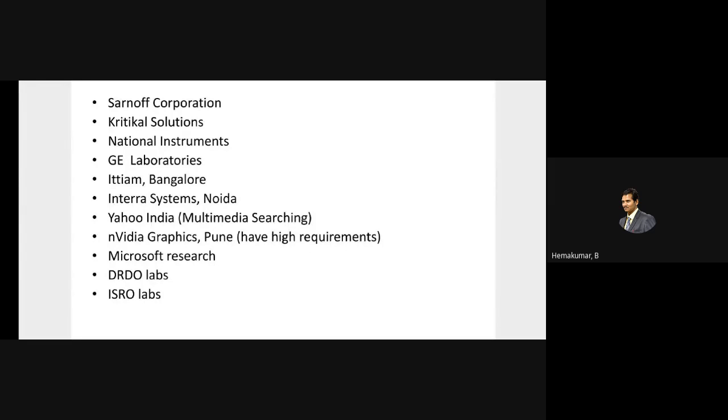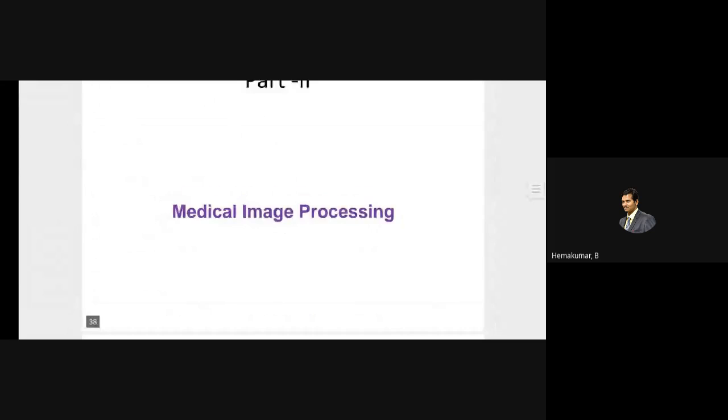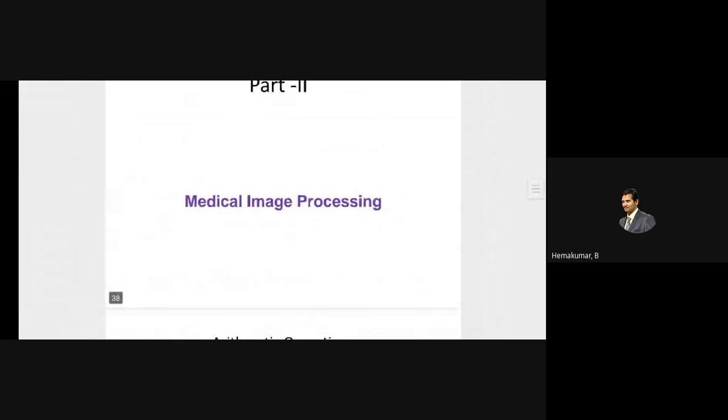Day by day, they are using this, particularly the companies like GE, Philips, and many others, Wipro. These are the major companies which produce the scanning devices like CT, X-ray, and MRI. So now moving on to the actual topic, medical image processing.